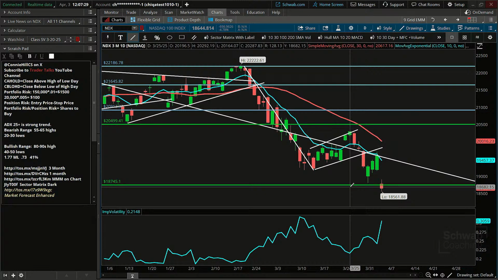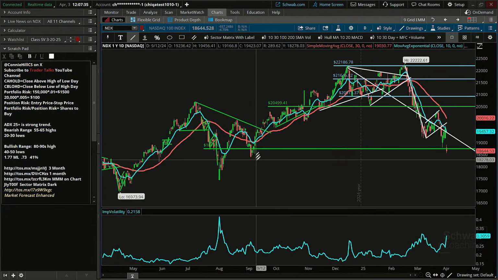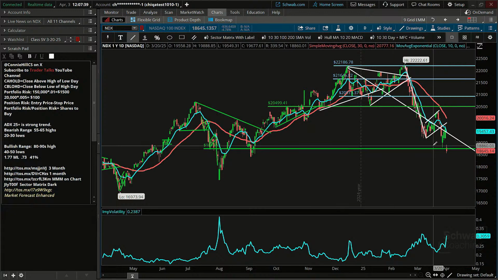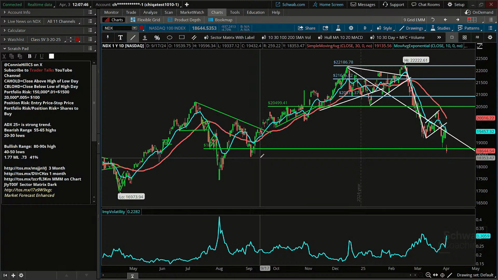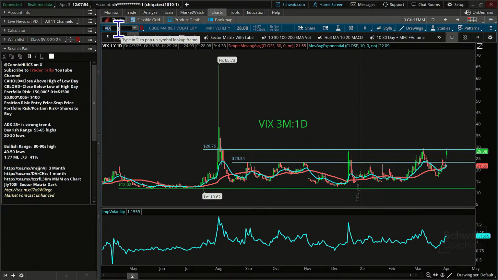Now, this 18,745-ish line is some old support. So it could be that the market finds some support there, or you might look at this and go, it's kind of a ways down. Maybe it's going to have to look for the next level of support down, which maybe is about 18,353.